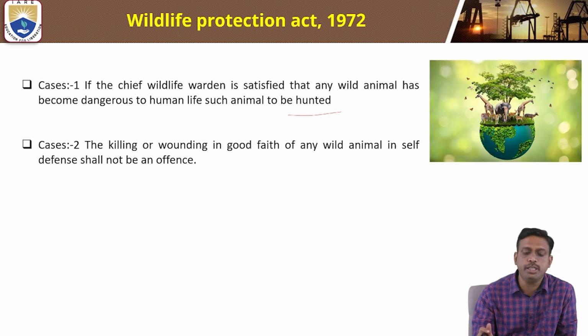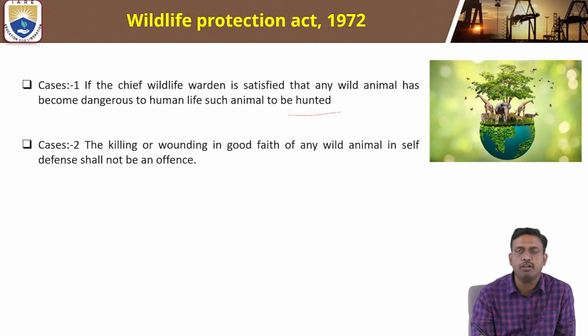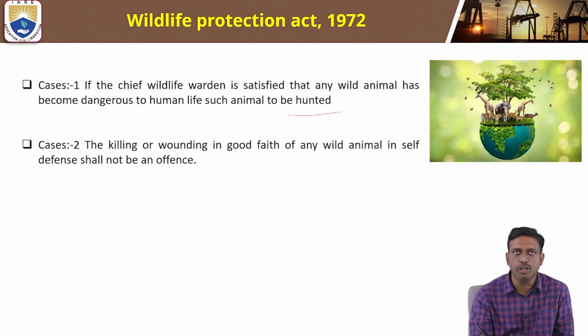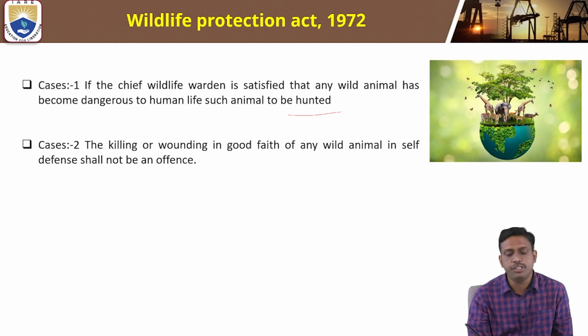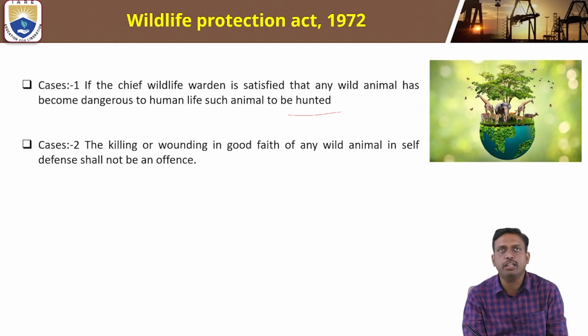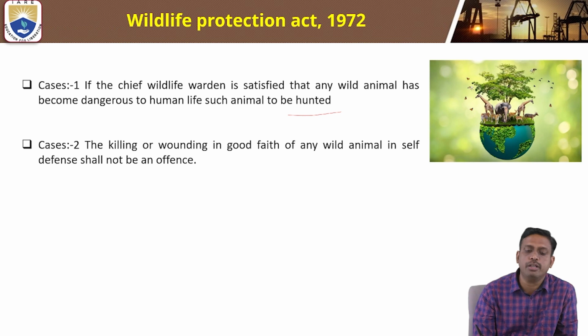Case 2 is that killing or wounding in good faith of any wildlife in self-defense shall not be an offense. It says that killing of a wild animal in good faith in self-defense shall not be an offense. These are the two cases given by the state government.